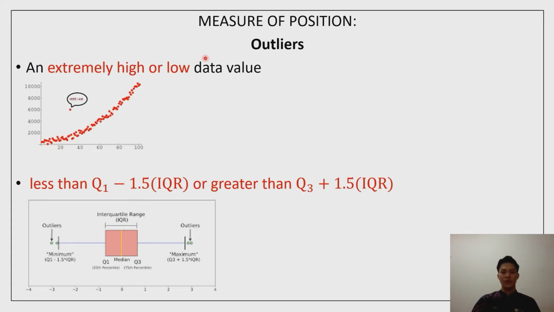Okay, next, measure of position, outliers. Outliers are data values that are far from other data values, whether extremely high or low. As we can see in the graph below, they can distort statistical results. An outlier can be considered as a data value that is less than the first quartile minus 1.5 times the interquartile range or greater than the third quartile plus 1.5 times the interquartile range, as we can see in the diagram below.